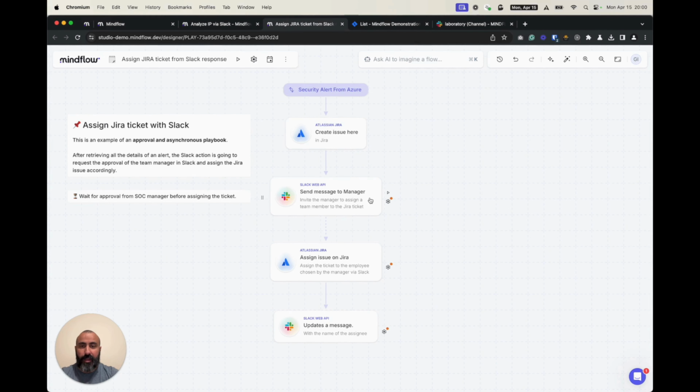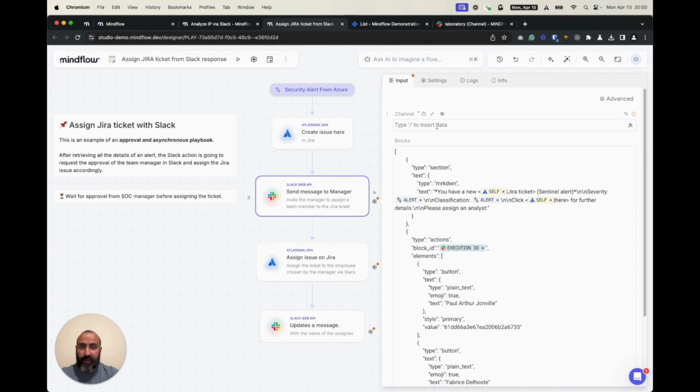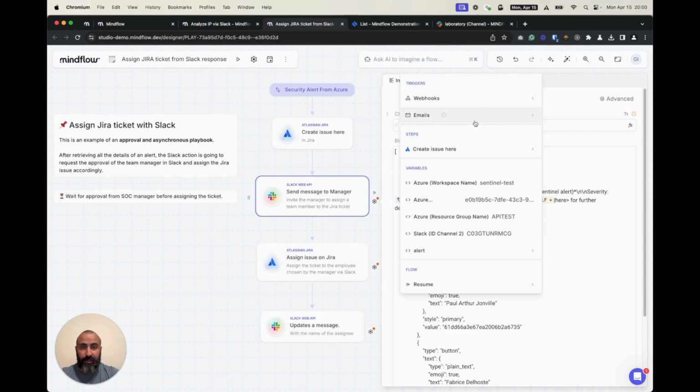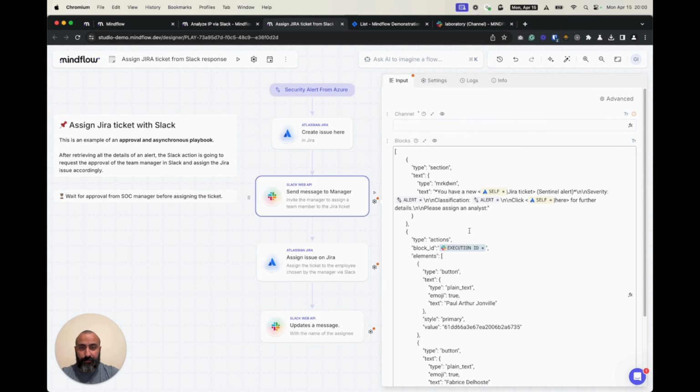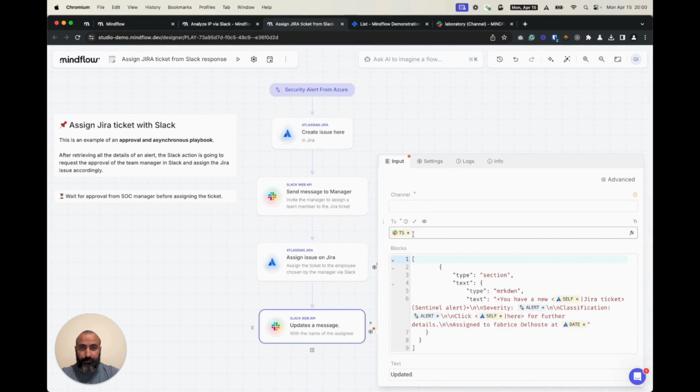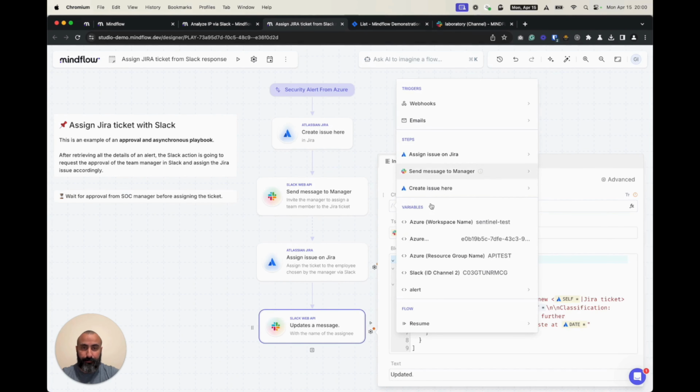Here we will be able to choose in which Slack channel we'll communicate to the manager. And for that, we already have a predefined variable. I can pick the variable by pushing the / button. We'll choose this Slack channel here. Same for this one.